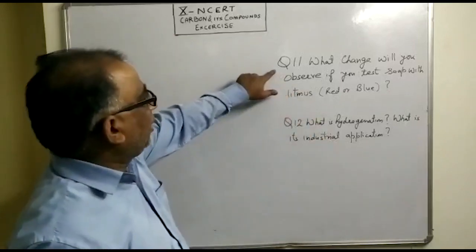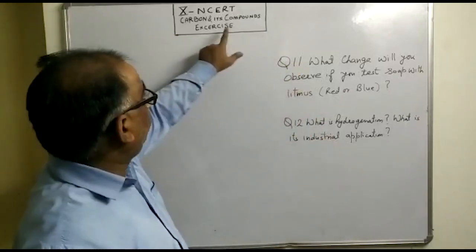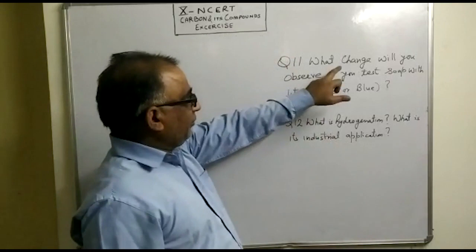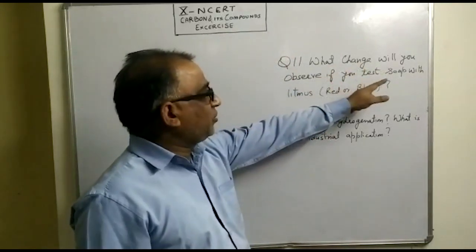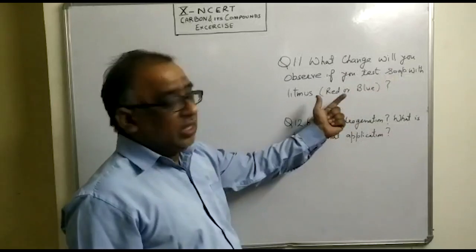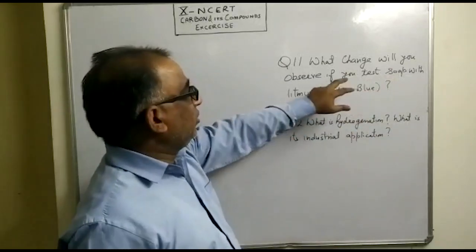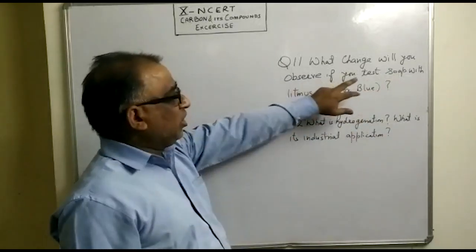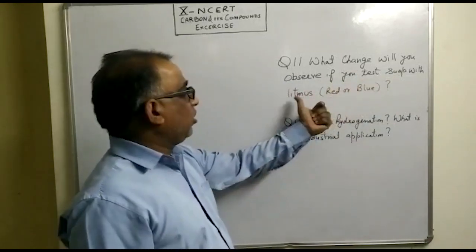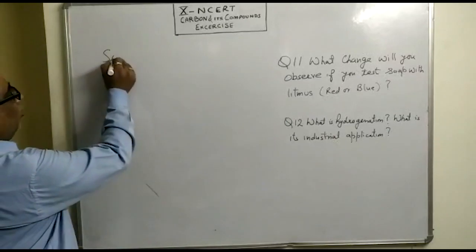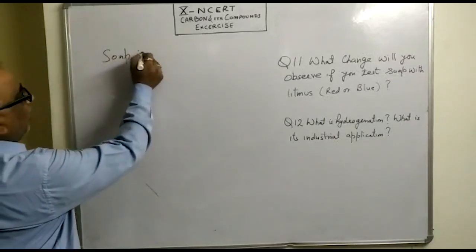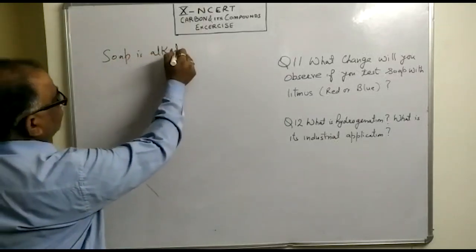Now we shall take up question number 11 of the exercise. The question is, what change will you observe if you test soap with litmus, red or blue? We very well know that soap is alkaline in nature.